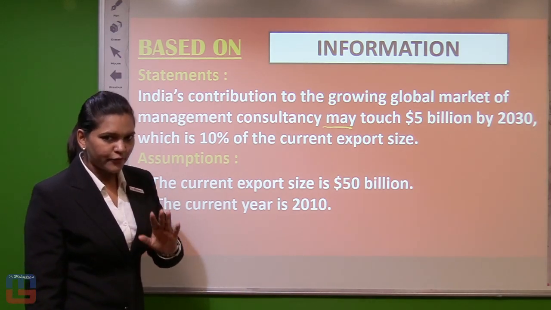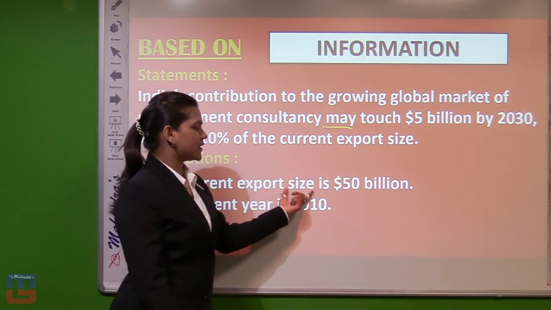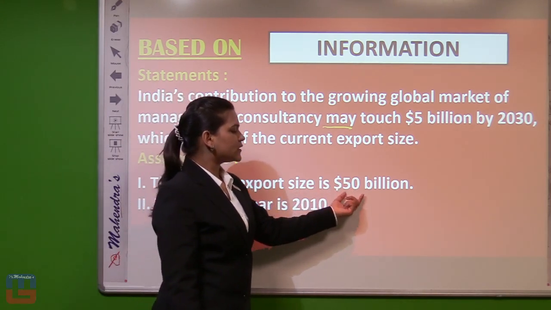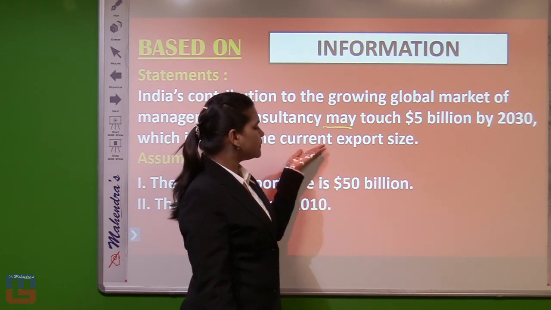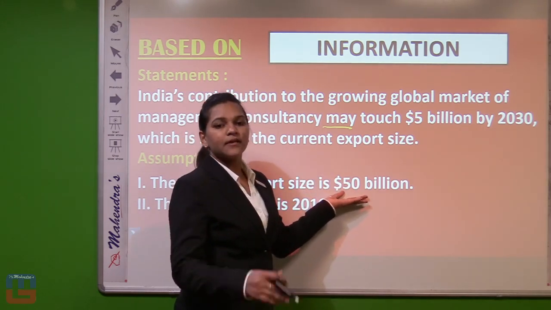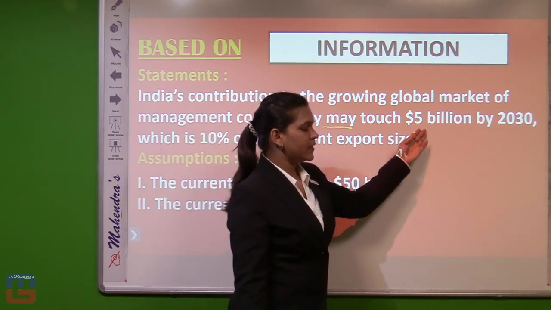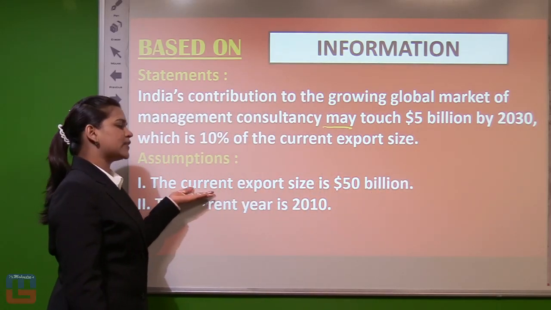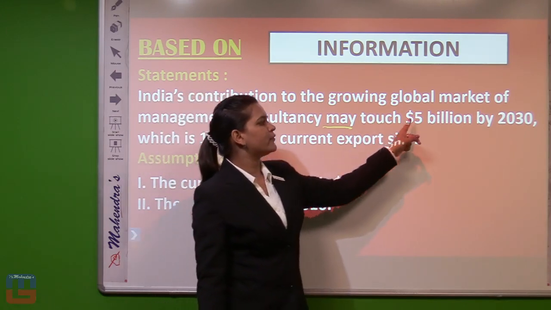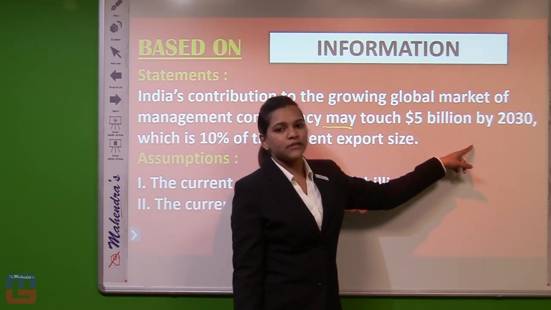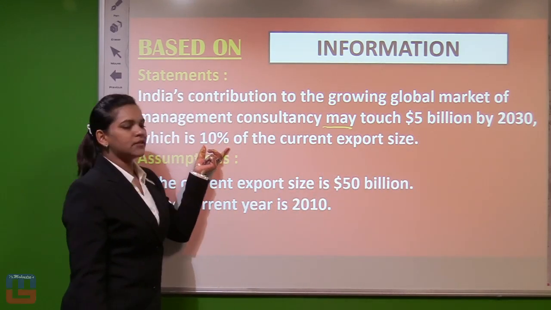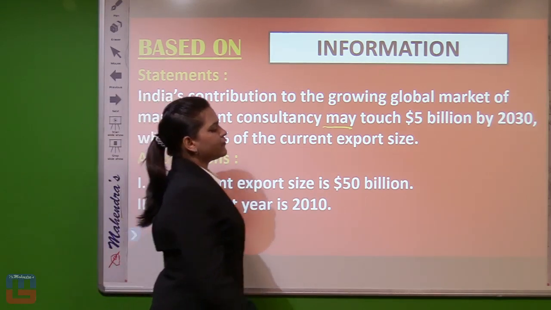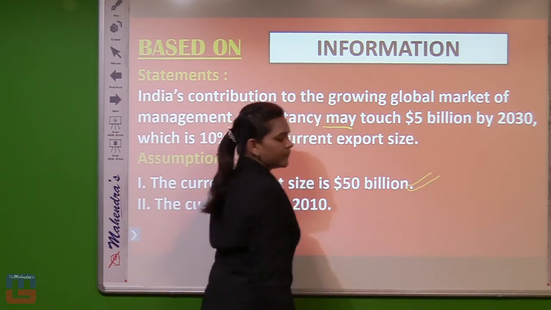Now they are telling a figure of the current export size. When the current export size is $50 billion, what will be 10% of this 50 billion? 10% of 50 billion will be 5 billion. Yes, of course. Now, if the current export size is 50 billion, then only it could be 5 billion by 2030, as here 10% is given. So our first assumption is implicit.